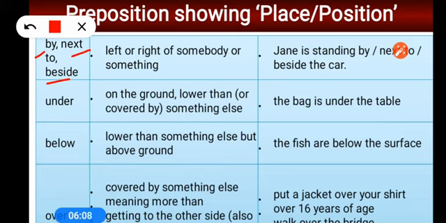Like Jane is standing by me. Jane is standing by the car, by the door, by you. It means next to. In Hindi we say बगल में.